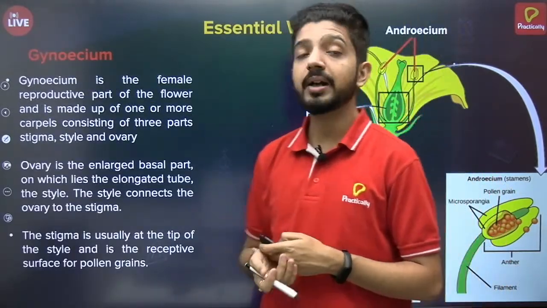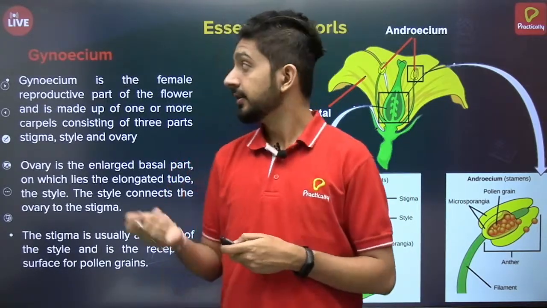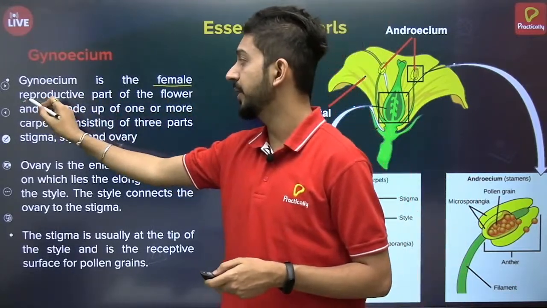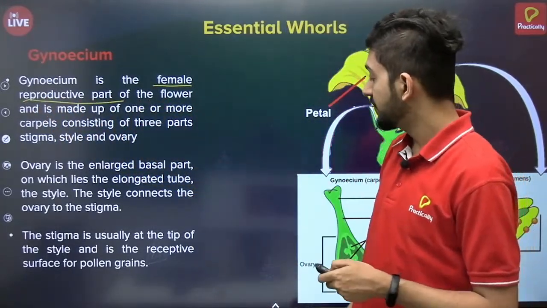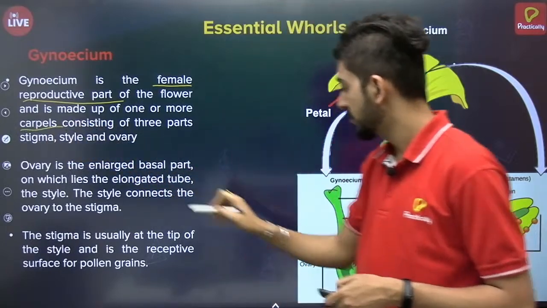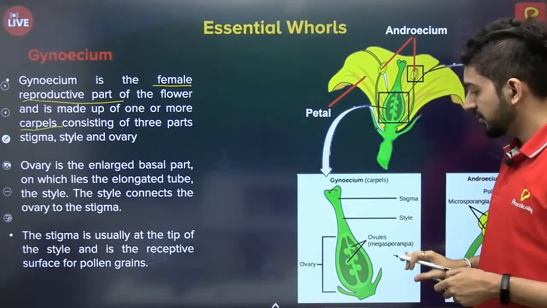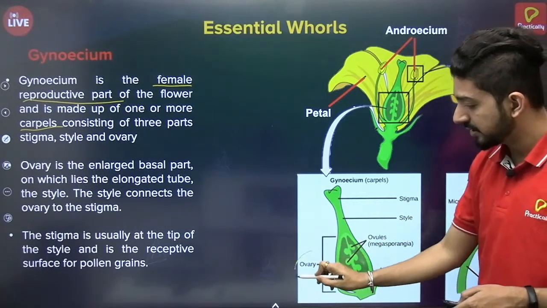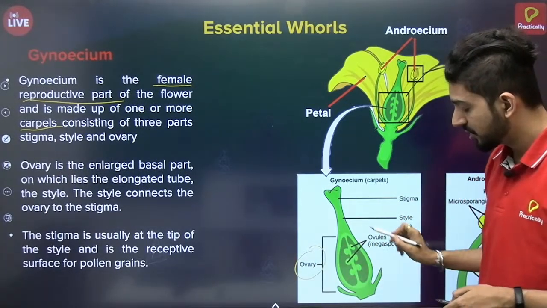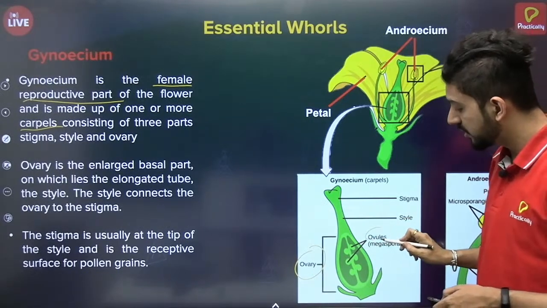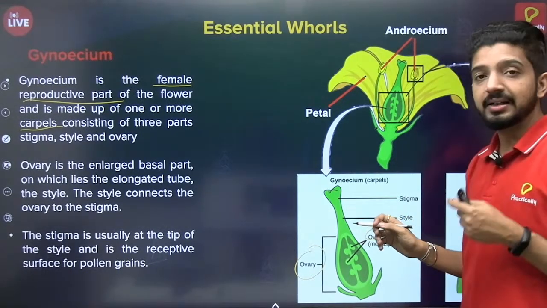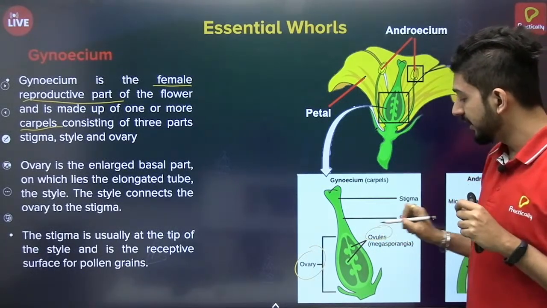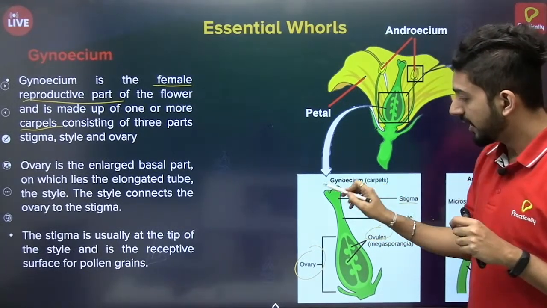Then moving on to gynoecium, which is the second essential whorl. So gynoecium is the female reproductive part, and it is made up of one or more carpels. Here you can see a carpel. The base of it is the ovary, the enlarged base, having the ovules. Ovules contain the female gamete, and then we have style and stigma at the tip.